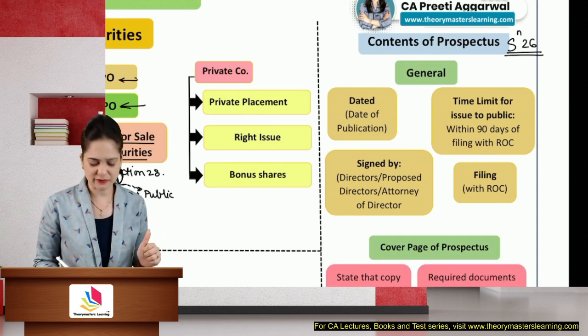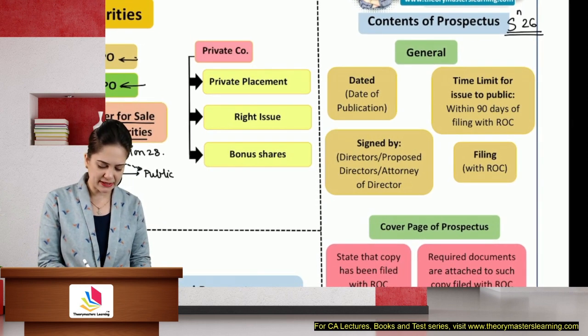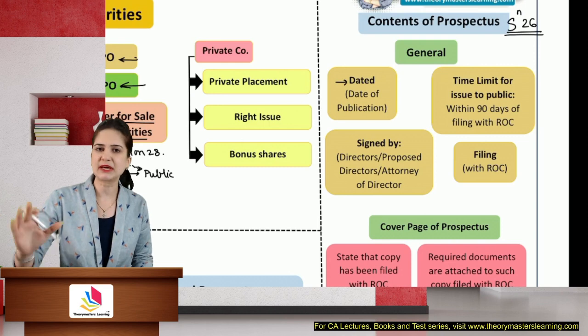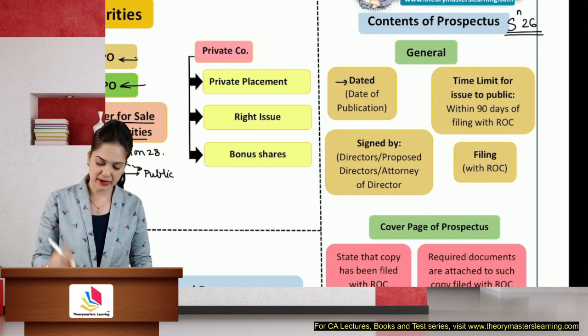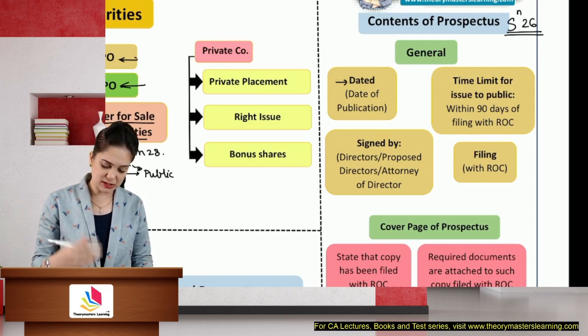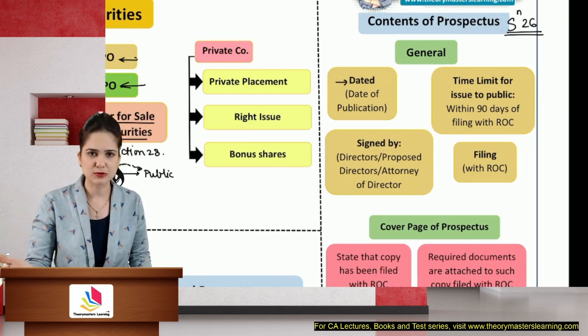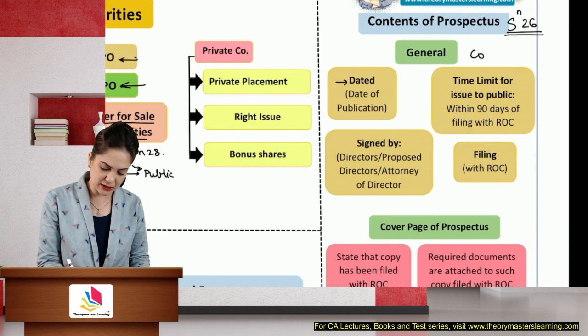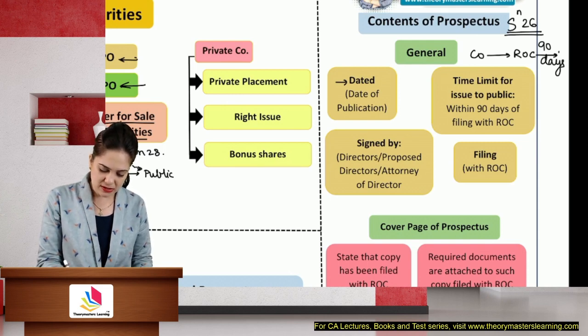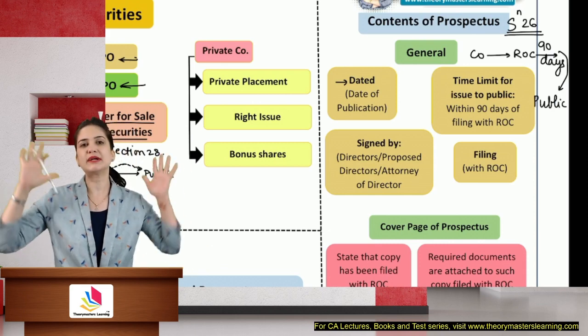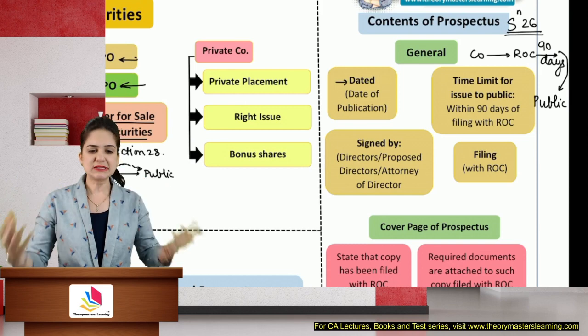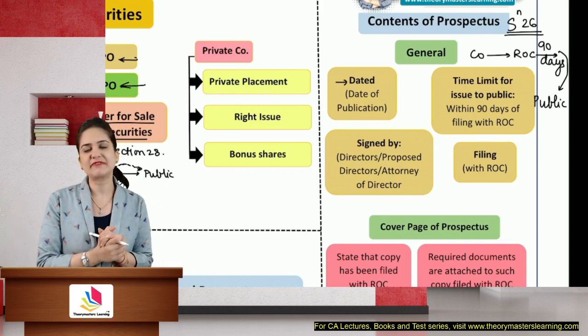So what are the contents of the prospectus? The prospectus must be properly dated. If the date is not mentioned, then the date of publication will be considered as the date of the prospectus. We have to submit this prospectus to the ROC. Physically it is not required; you just have to file it with the ROC. And as soon as the company gives it to the ROC and the ROC gives approval, then within the next 90 days, you must issue that prospectus to the public. If I go after 100, 200 days, then we will assume that this is a prospectus, a copy of which has not been filed with the ROC.